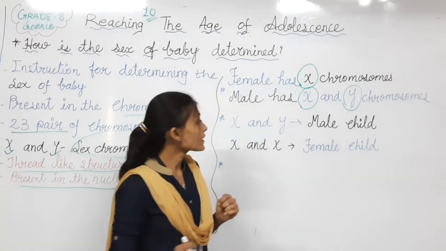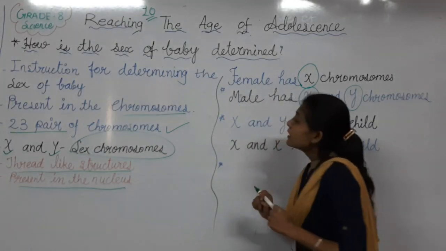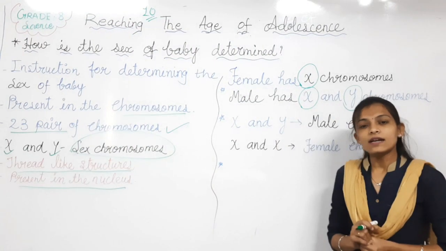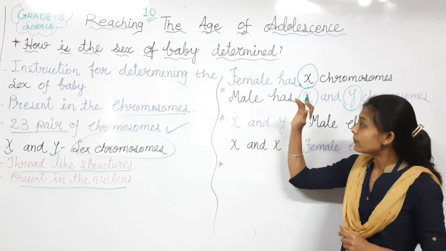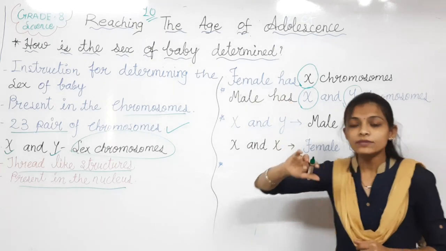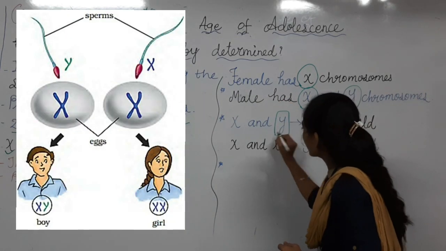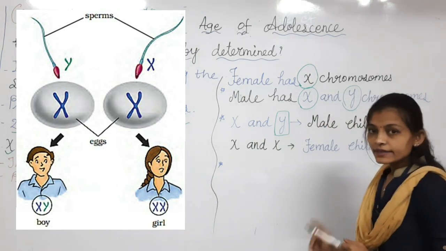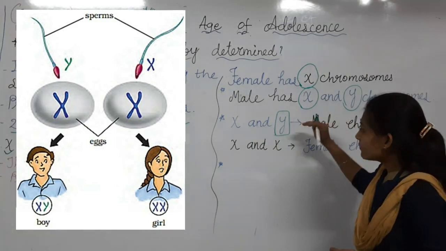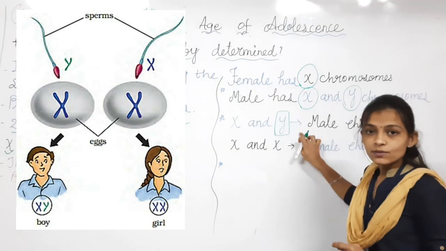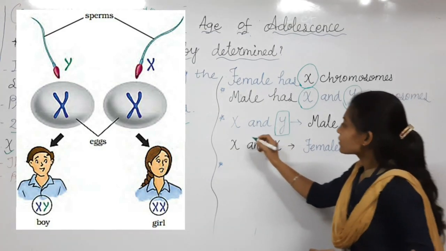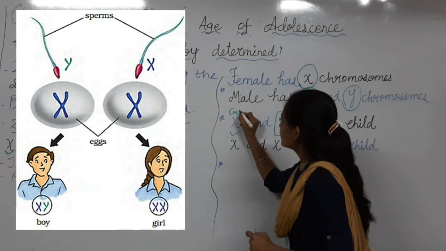Now what happened? In the fertilization process, if from the male side the contribution is a Y chromosome, remember that, then the X chromosome is already there in the female.